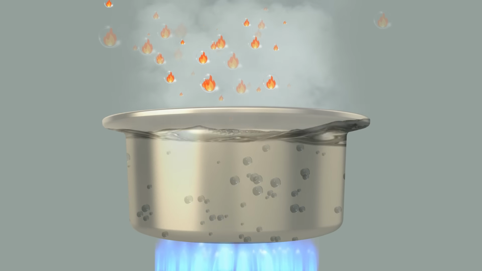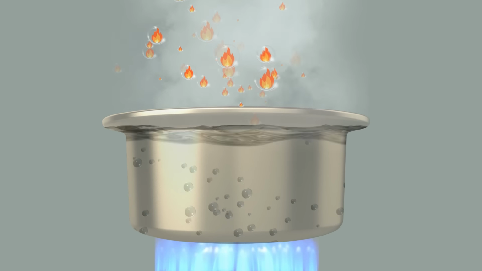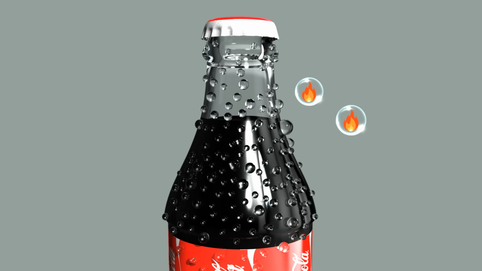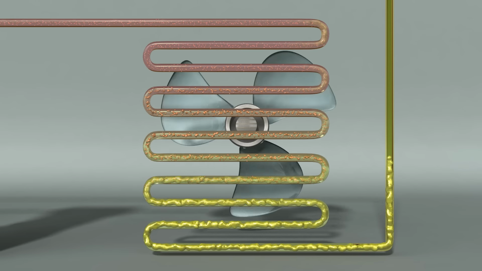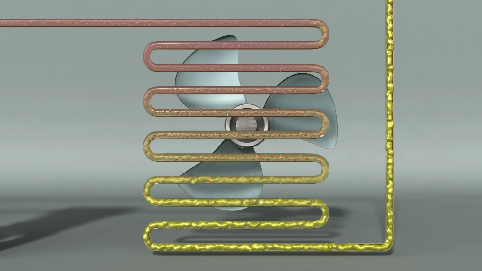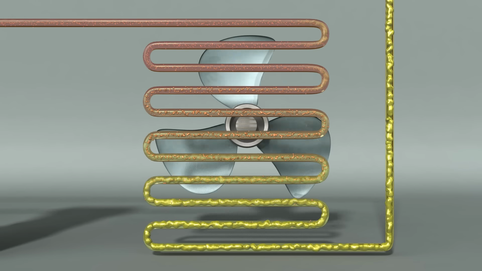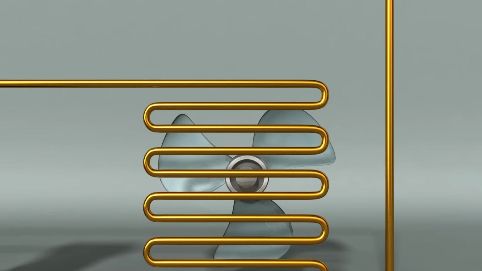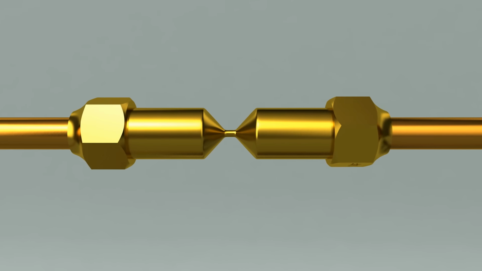While evaporation is the transition of liquid to gas through heat absorption, condensation is the transition of gas to liquid when it loses heat. A condenser serves to turn refrigerant in a hot gas state into liquid form by taking away its heat. The refrigerant passed through a condenser becomes liquid and flows into the expansion valve.